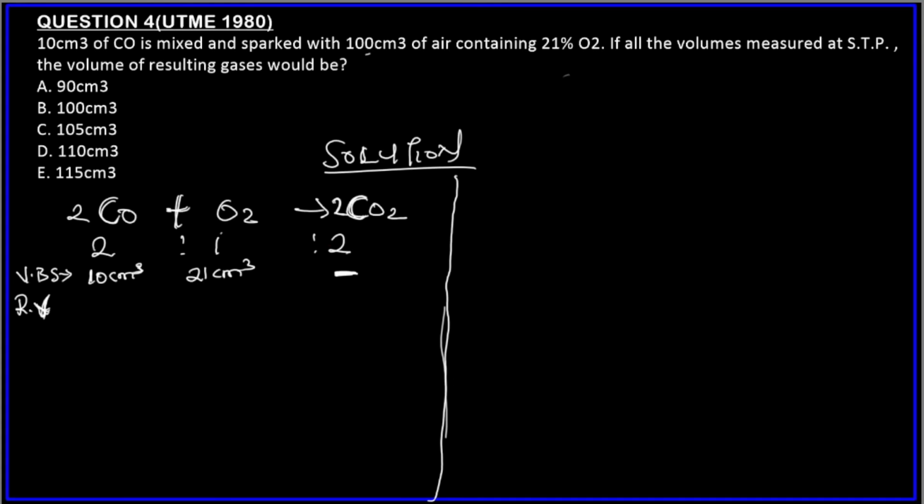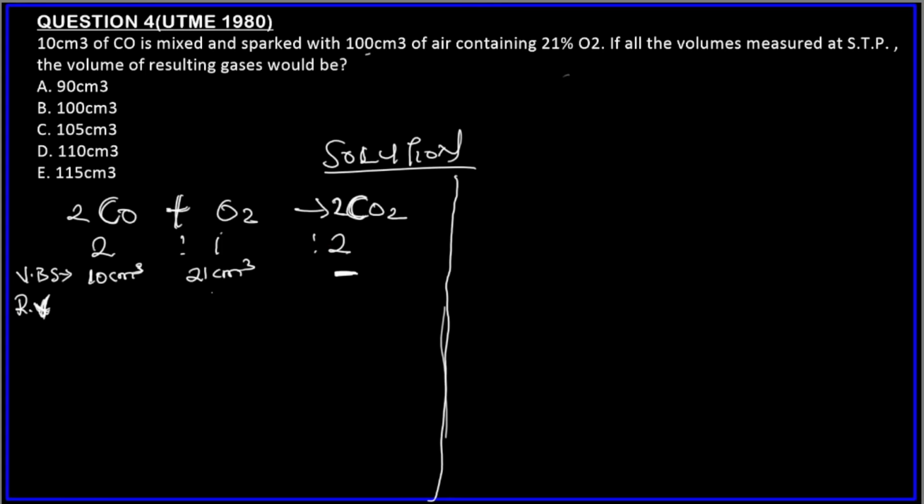So we now need to look for the reacting volumes. We already know the reacting volume of CO is 10 because it's the limiting reagent. We now need to look for the exact amount of oxygen gas that reacts with it, because we are not going to use all of the oxygen; it's not going to finish.